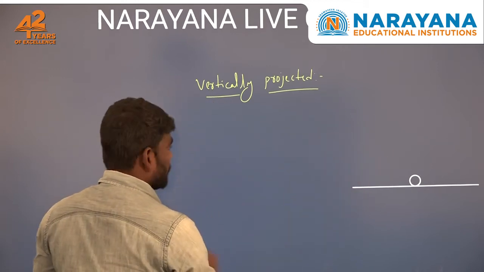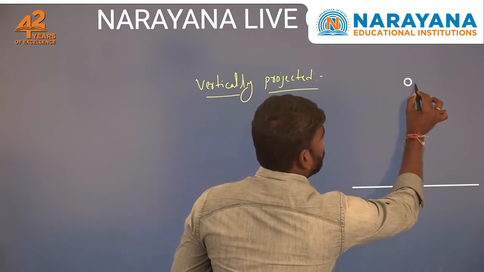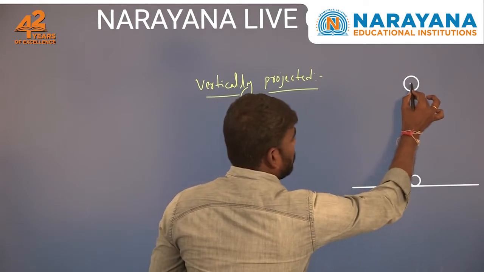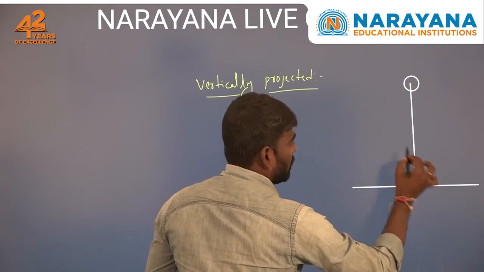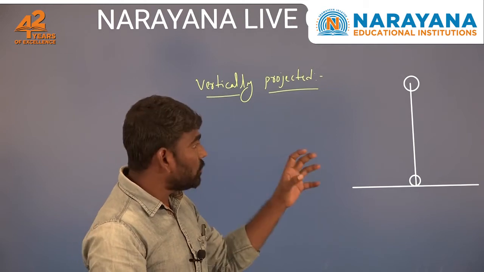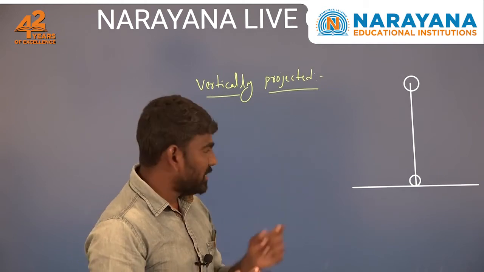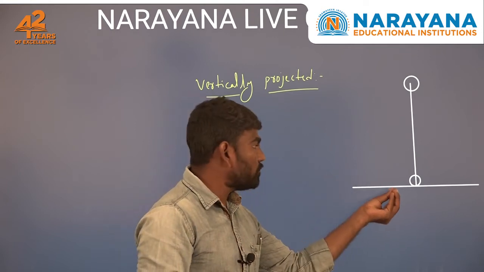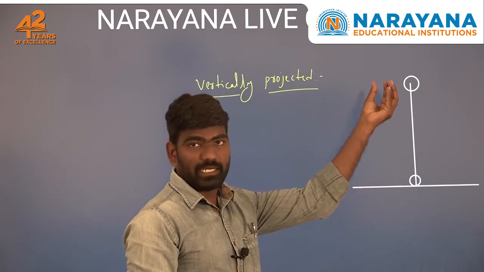Suppose after some time the body is located at one position. Now from this point to the initial position, how will the parameters we discussed in previous classes change? Just remember that by applying some amount of force, this body is projected vertically upwards.